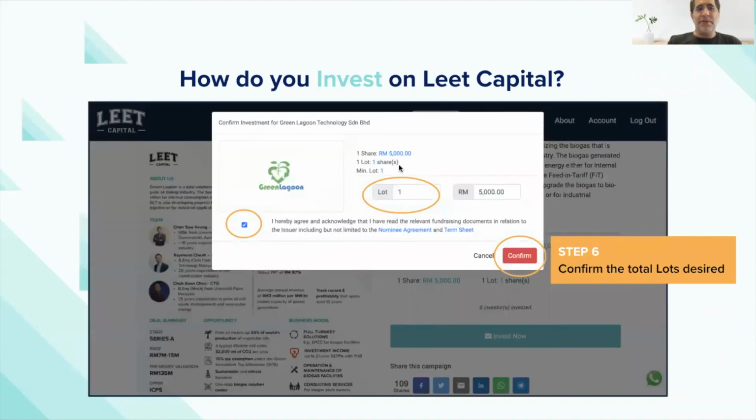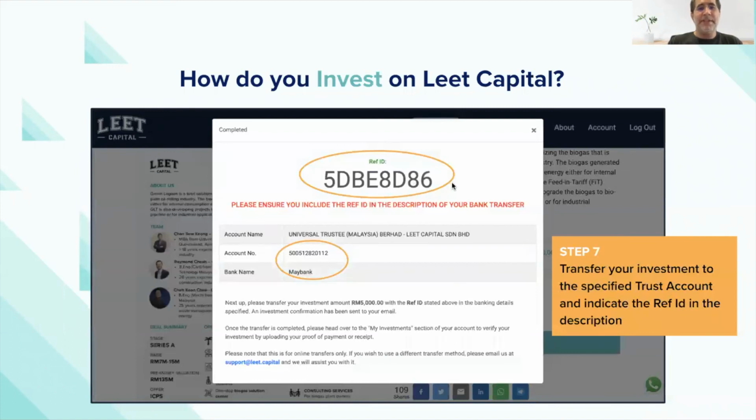So once you're sure you want to invest in that, you click Invest Now. You specify how many lots you want. You acknowledge that, and you click confirm. You will be given a unique reference ID. And this is the reference ID that you'll quote when you make that transfer via a bank transfer, an online transfer, whatever means you need to use.